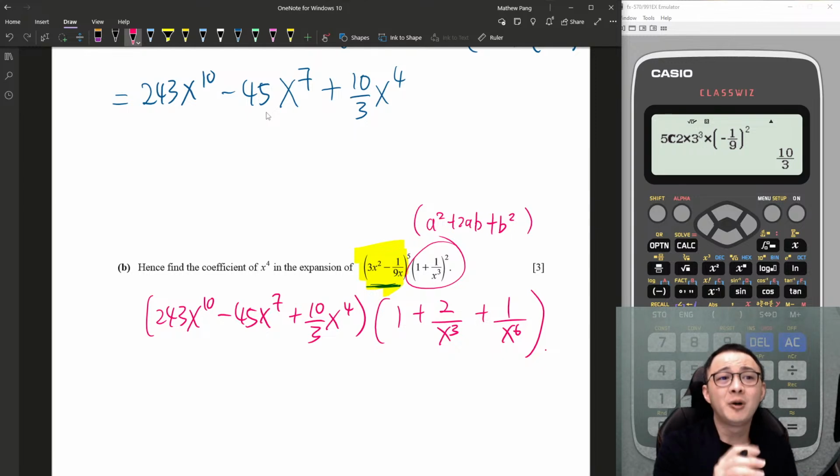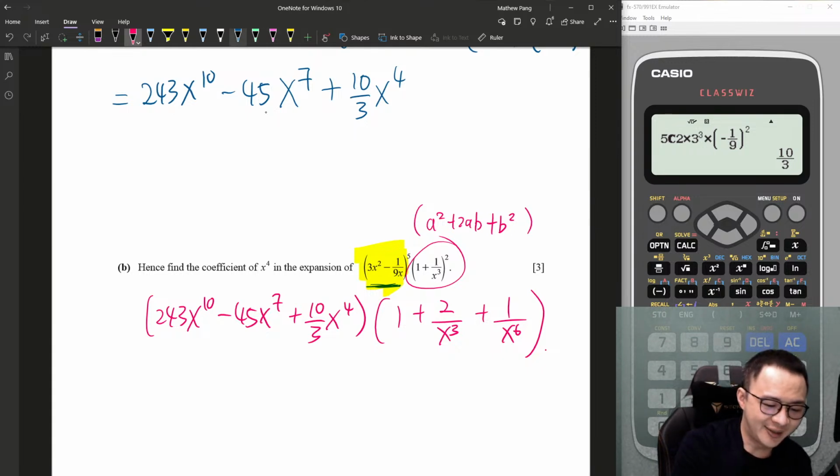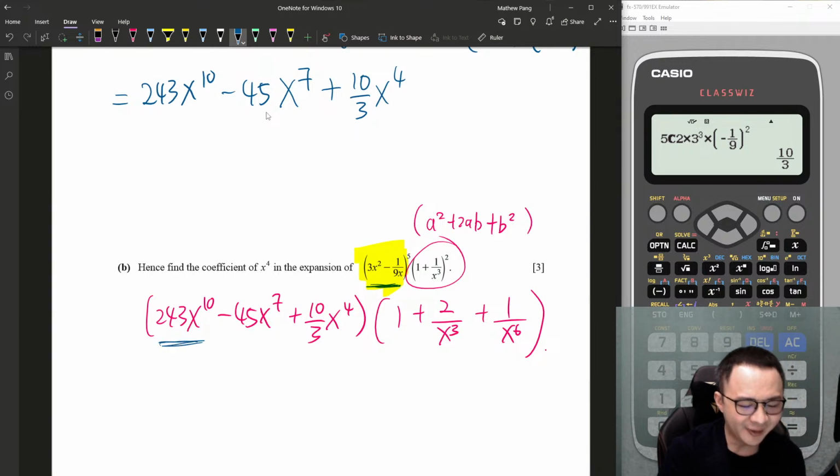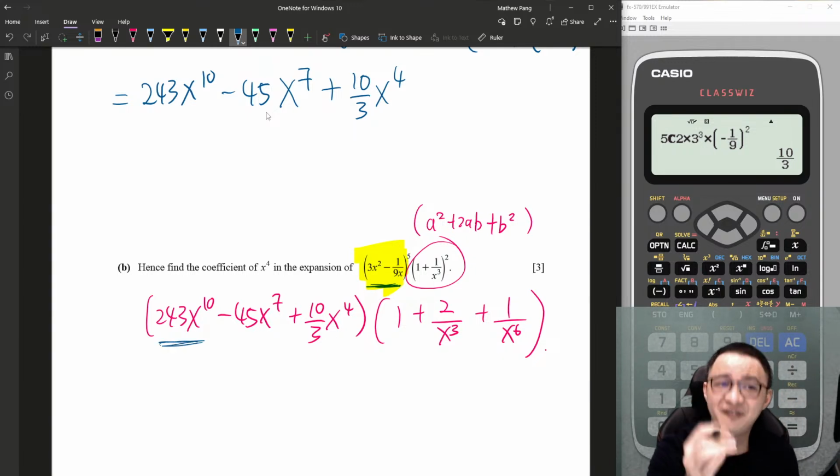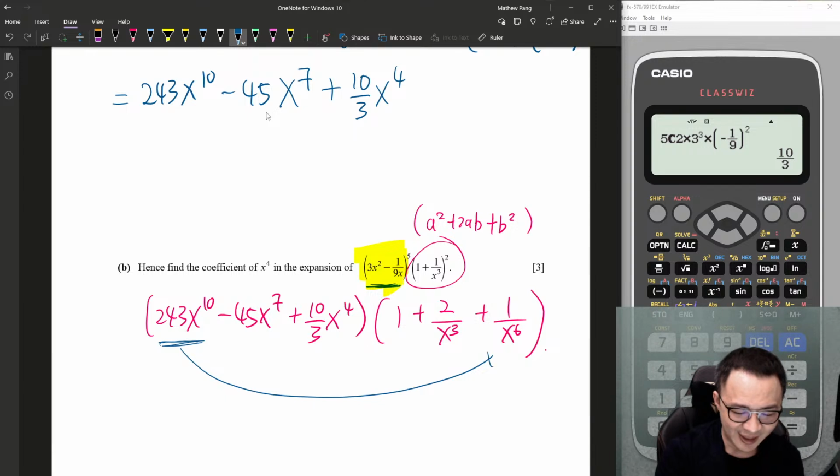Right now, I want to crossover multiply. After I crossover multiply, I want to ensure I get x power 4. So let's see what happened. This is x power 10. In order to get x power 4, x power 10 needs to divide by x power 6. So I need to find a term that can divide by x power 6, which is the last term, because this is over x power 6. Imagine x^10 over x^6, you get x^4, isn't it? Good. Then the second term, x power 7, I need to divide by x power 3 to get x power 4, isn't it? So I have to multiply the second term. Lastly, this is x power 4, so I need to multiply the constant number to get x power 4.